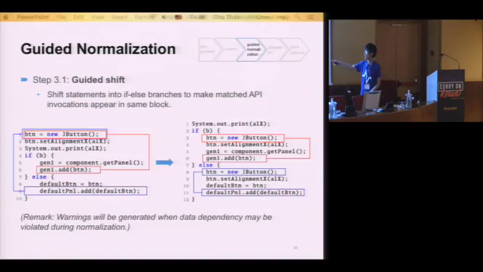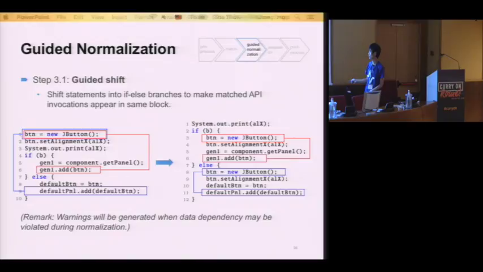I don't have a remark here because in this case, we can transform, because B has no dependency on the 2 statements we are going to move into. If there are dependencies that violate the normalization process, we'll report to the user, because this is something we cannot automatically handle, to ensure that we do not make silent errors for the user. Okay, now they appear in the same basic block.